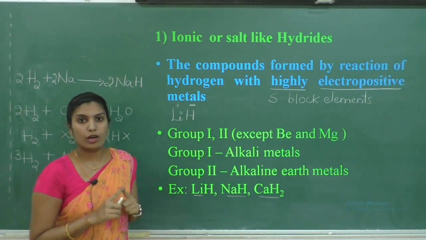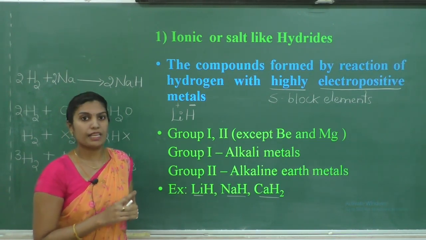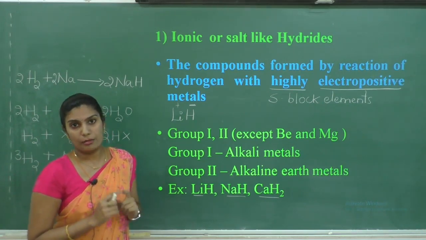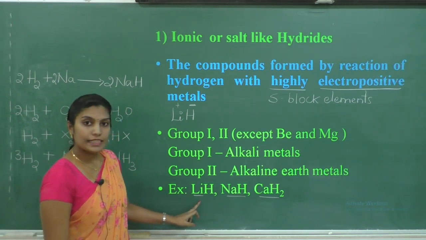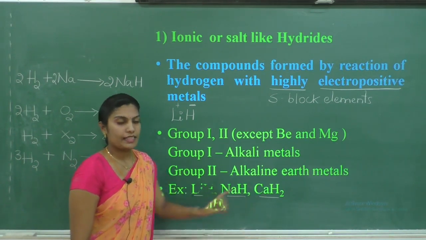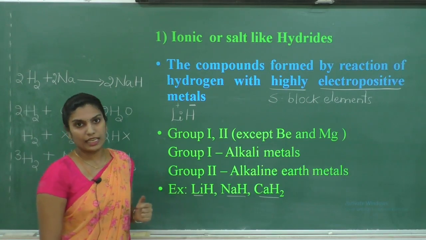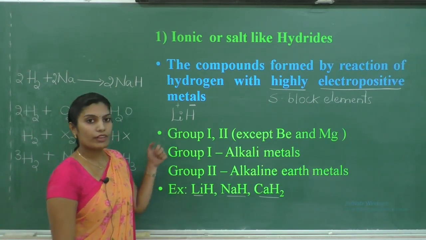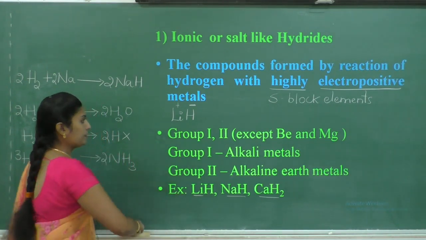Ionic hydrides are formed when hydrogen reacts with S block elements. It may be an alkali metal or it may be an alkaline earth metal. Therefore, examples of ionic hydrides are lithium hydride, sodium hydride, calcium hydride, etc. There are many other examples of ionic hydrides. Remember, these hydrides are formed by the transfer of electrons from metal to hydrogen. Clear?